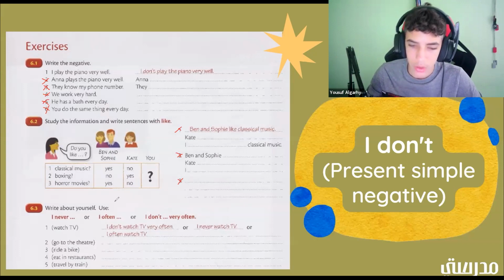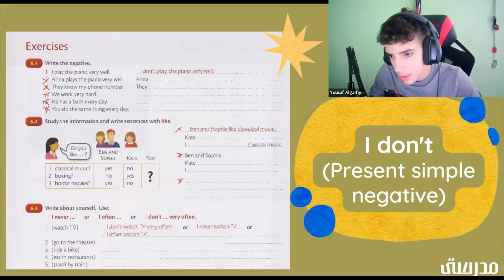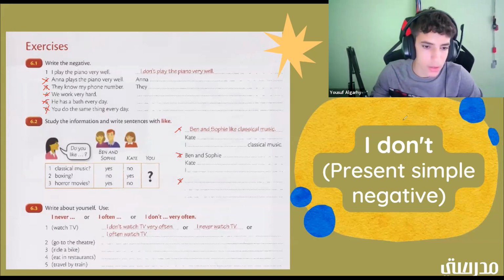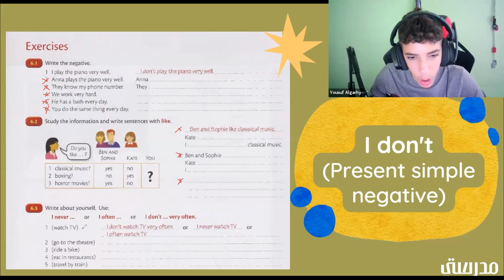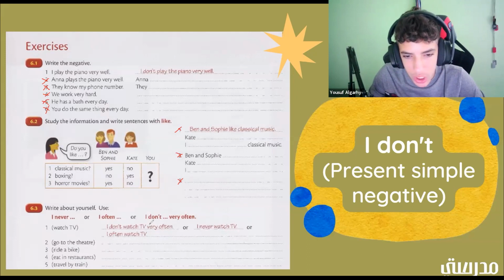Okay. So these are again going to be your answers. Okay. So here we have the first example. Watch TV. So you can either put something like I don't watch TV very often, or I never watch TV, or I often watch TV. Okay. All right.